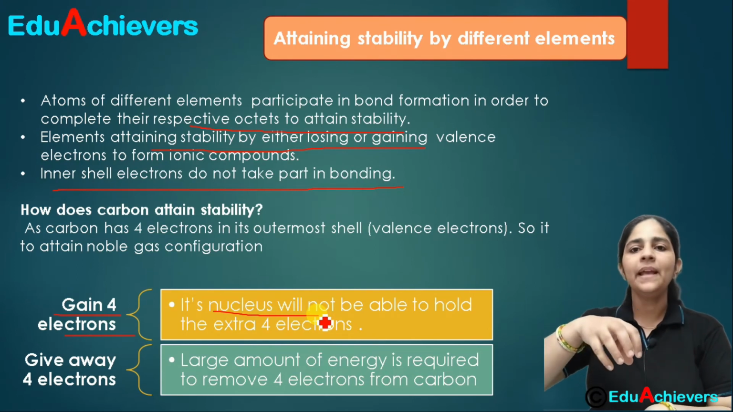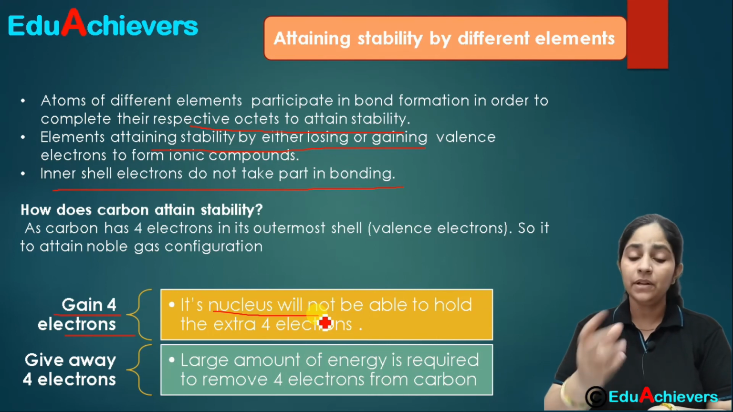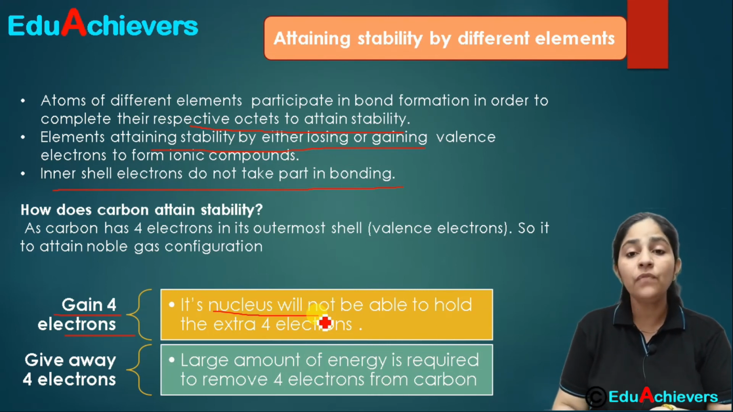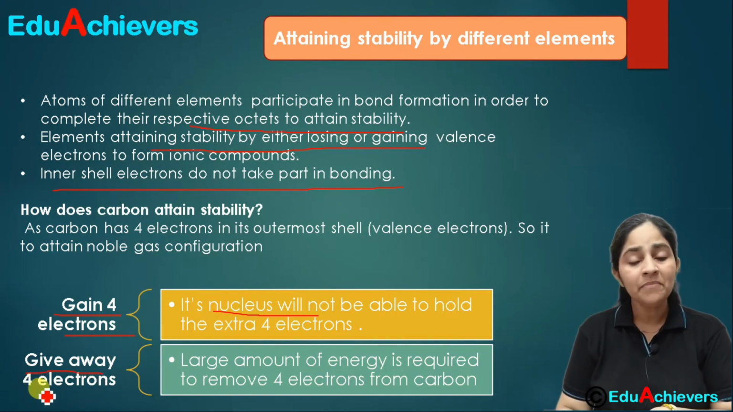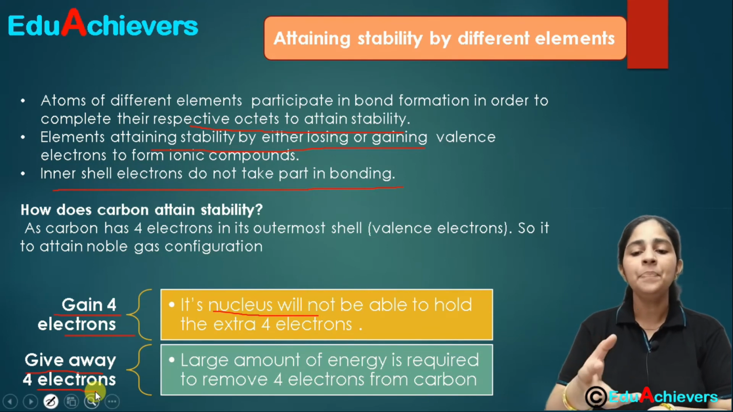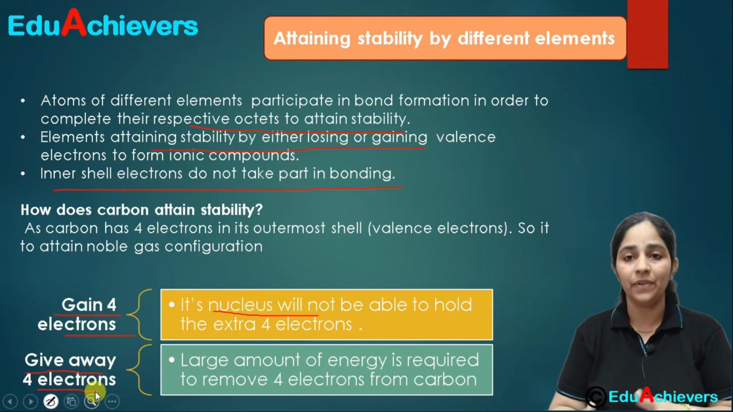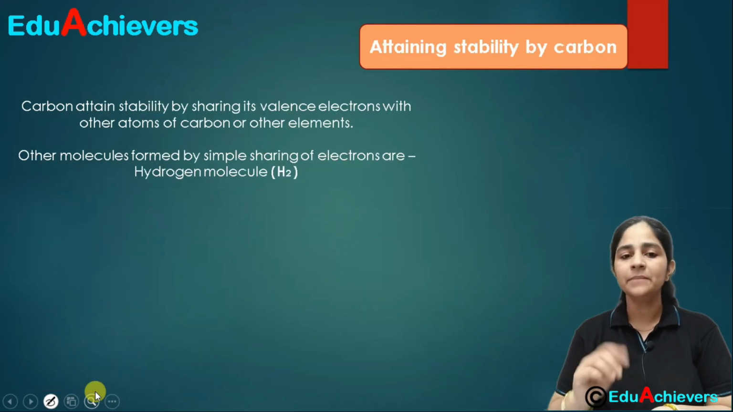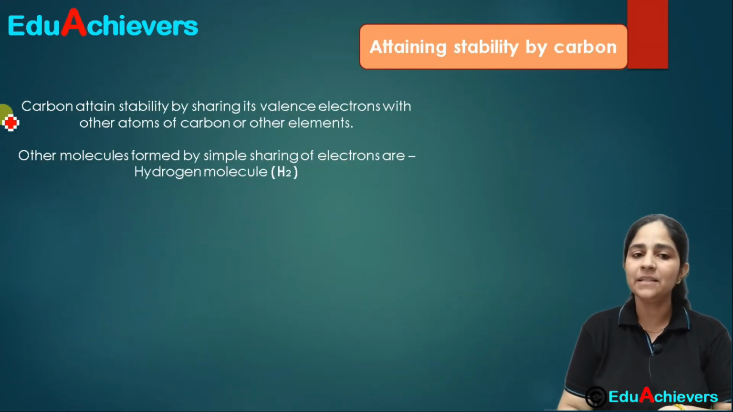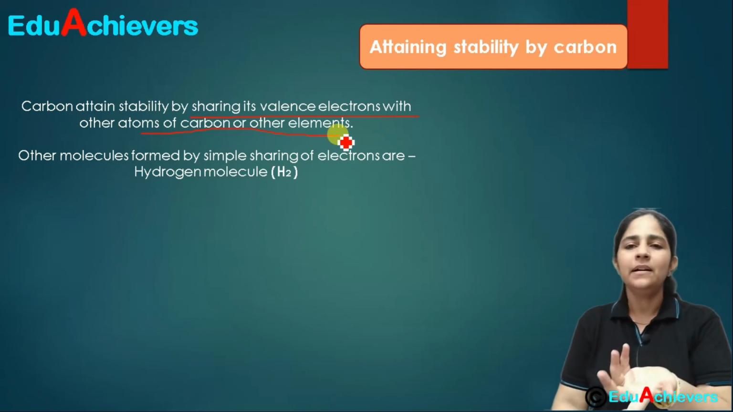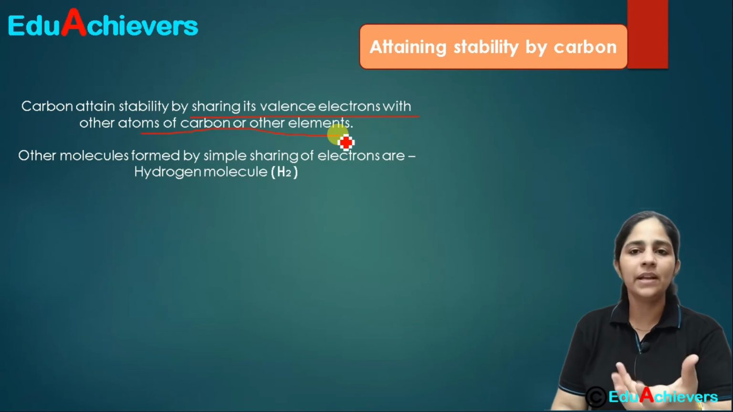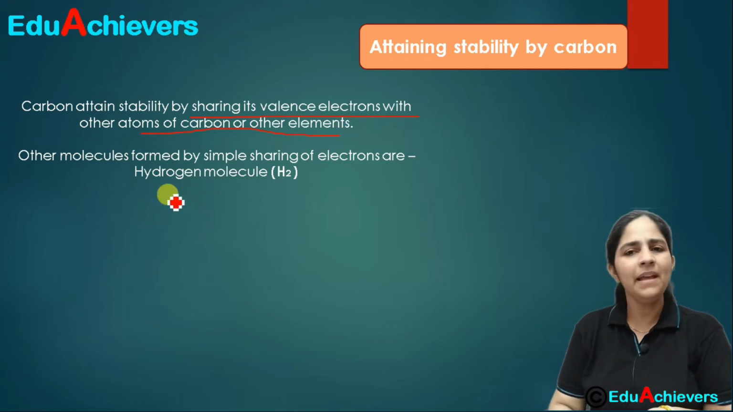So it holds the negatively charged particles with it. But its nucleus is not strong enough to hold 4 extra electrons from outside. And if it gives away 4 electrons, it will also not be possible for any other atom to pull 4 electrons out of it. So these 2 options are not possible, and that is the reason carbon forms bonds by sharing. This carbon atom attains stability by sharing its valence electrons with other carbon atoms or with other elements, which can be hydrogen atoms or any other atoms also.